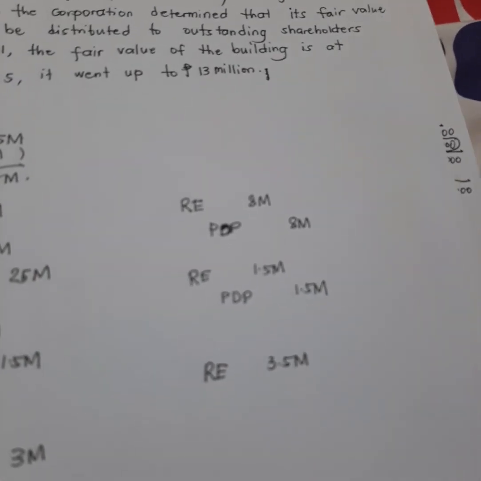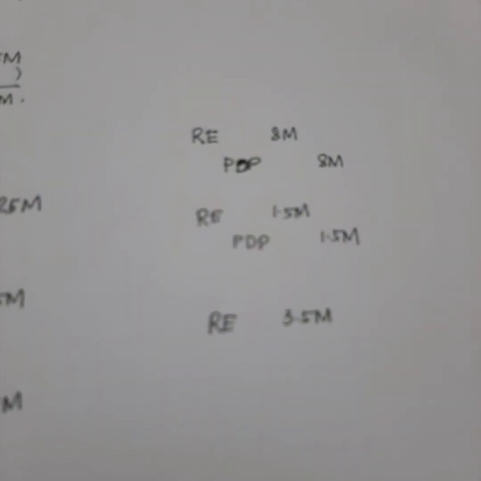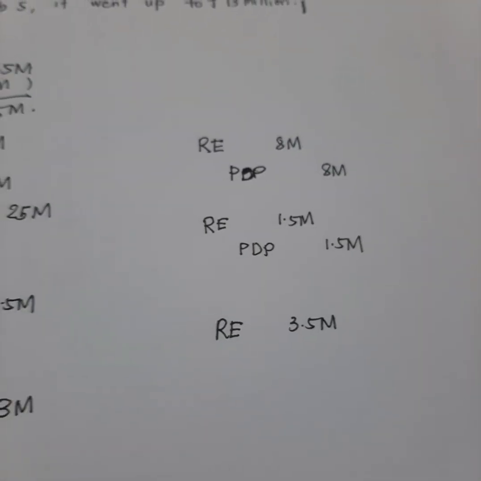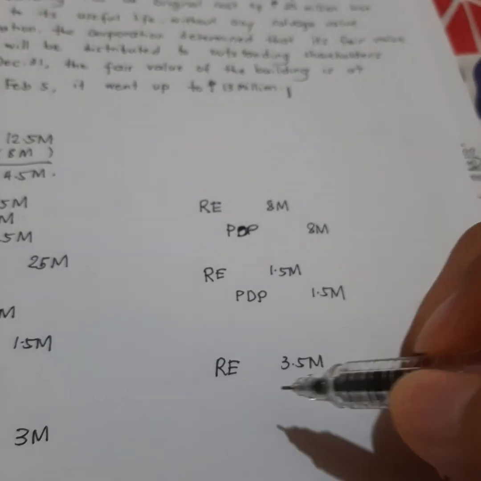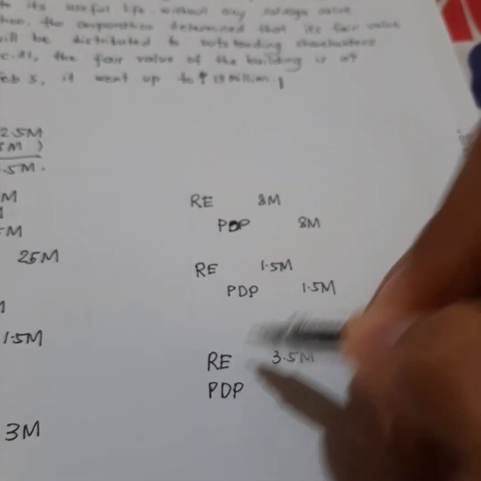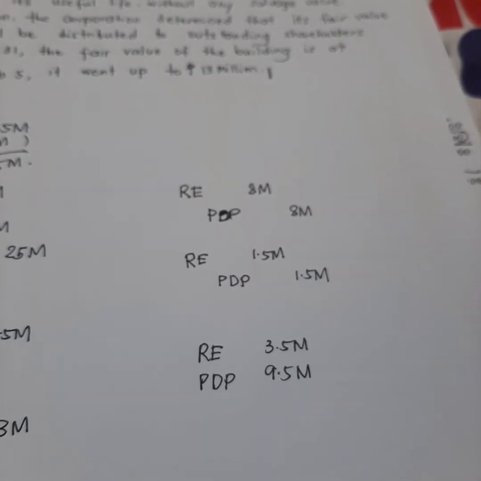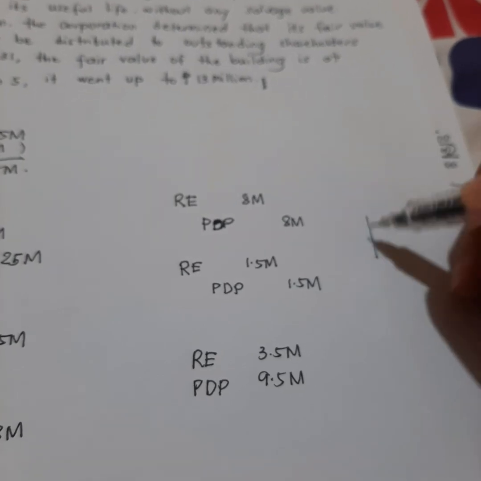Okay? So, pag hindi naman tinatanong yung asset, wag na kayong magpalito sa mga rulings na to. So, we have retained earnings of 3.5 million. And then, yung property dividends payable natin, i-cancel na rin natin, magkano na yung recorded natin, 9.5 million. Okay?